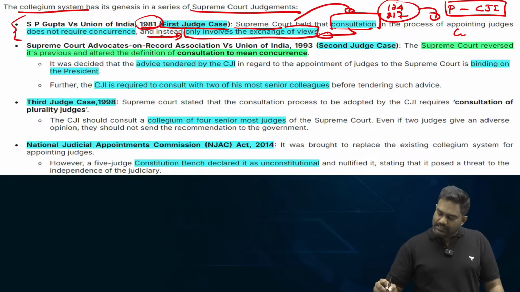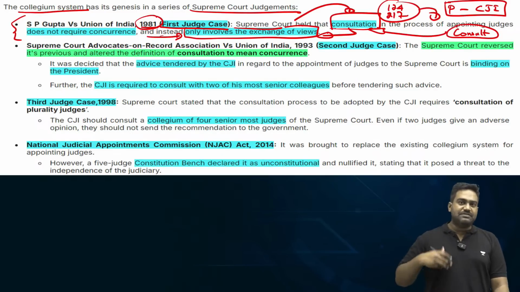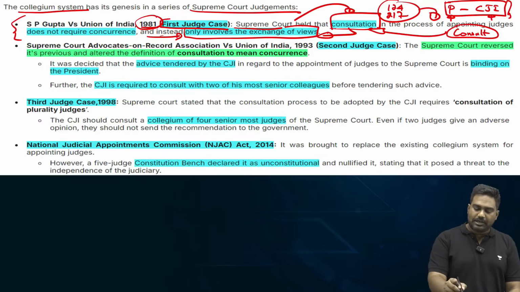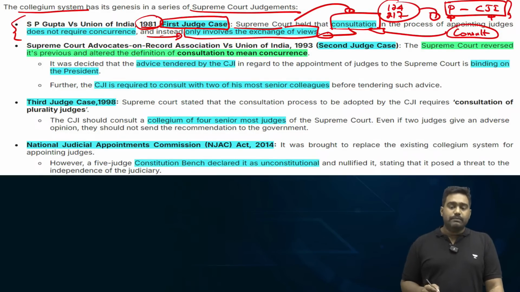As mentioned, consultation will be done, exchange of views will happen, but it's not binding on the President. Whatever the Chief Justice of India recommends, as per the constitutional provision, it's not binding. This was the interpretation of the court in the first judge's case, meaning the government got an upper hand. The government retained its upper hand in the appointment of judges.